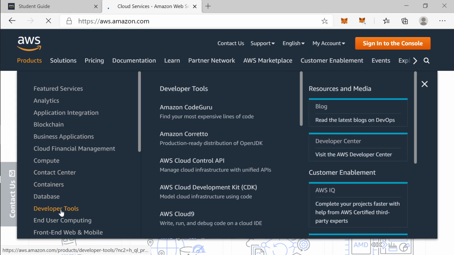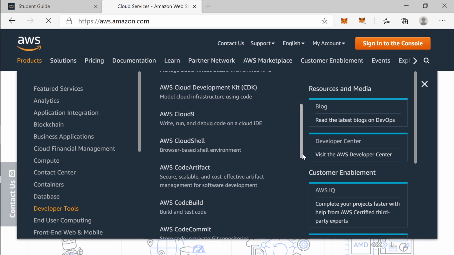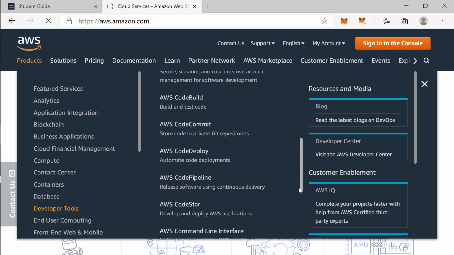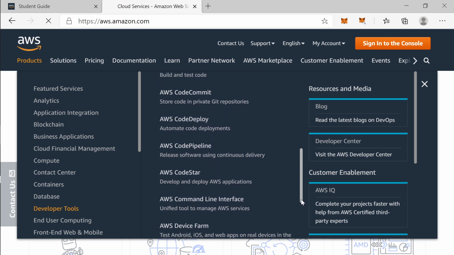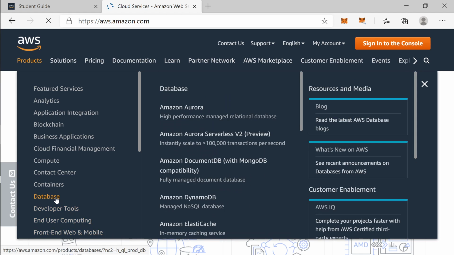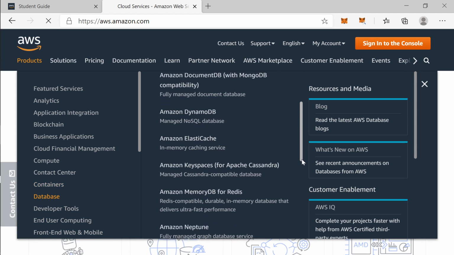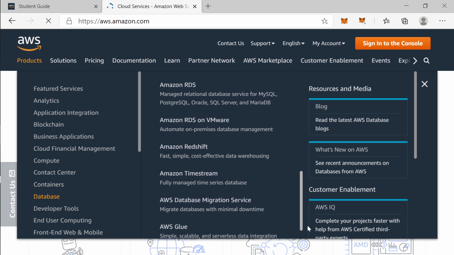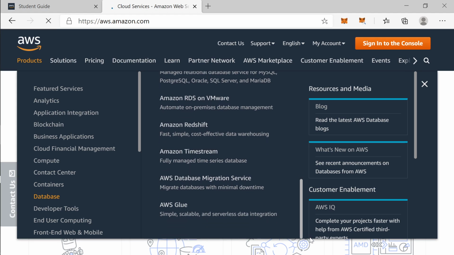And developer tools: CodeGuru, Cloud Control API, CDK, Cloud9, and what else is here? CodeCommit, CodeBuild, CodeDeploy, CodePipeline. In database, what else is here? Redshift, RDS, Database Migration Service, Glue.